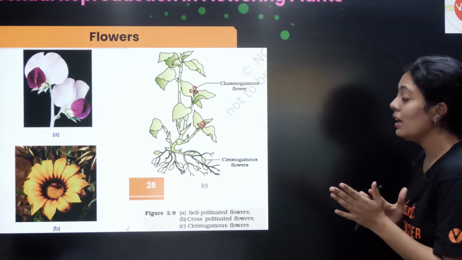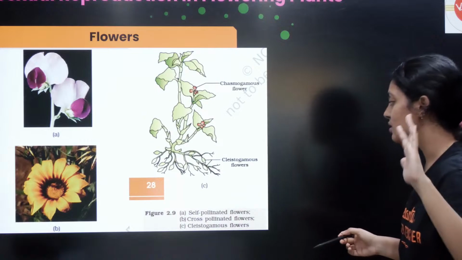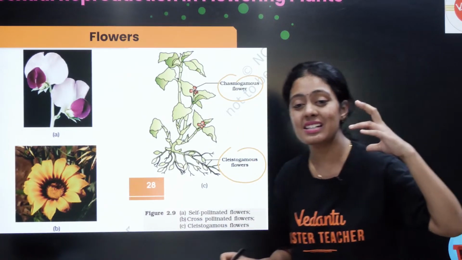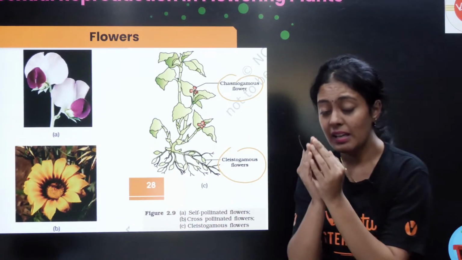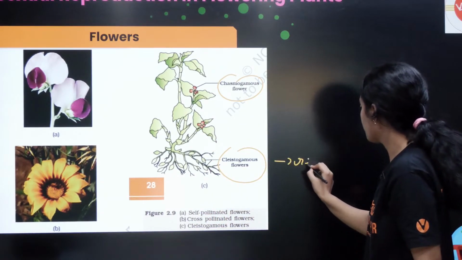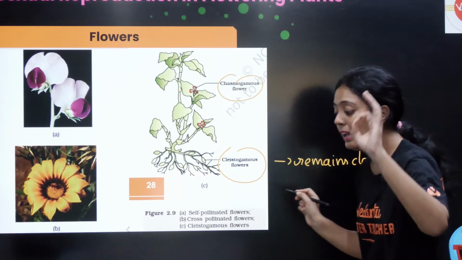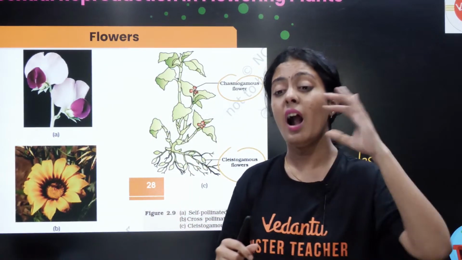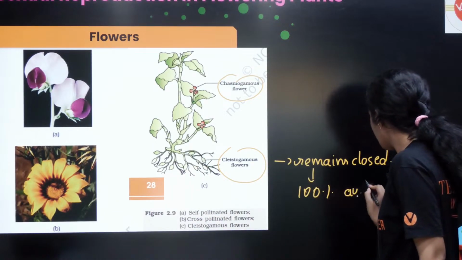ரொம்ப முக்கியமான விஷயம். இப்போ ரெண்டு விதமான flowers இருக்கு பசங்களா. One is chasmogamous and clistogamous. Okay, so chasmogamous, clistogamous. Does anyone know what is this clistogamous and chasmogamous? In the clistogamous la enna paakreenga, the bud is always closed and the bud open aagadu. Okay, so it remains closed. So remains closed na enna nadakum pasangla? Tell me, if the bud is remaining closed, will your self pollination occur or cross pollination occur? 100%, correct? So 100% they will undergo autogamy.